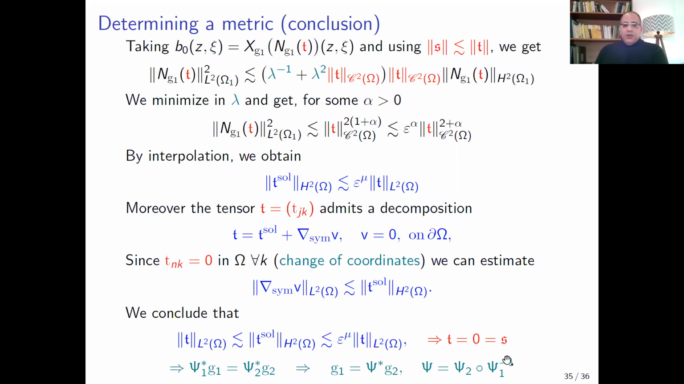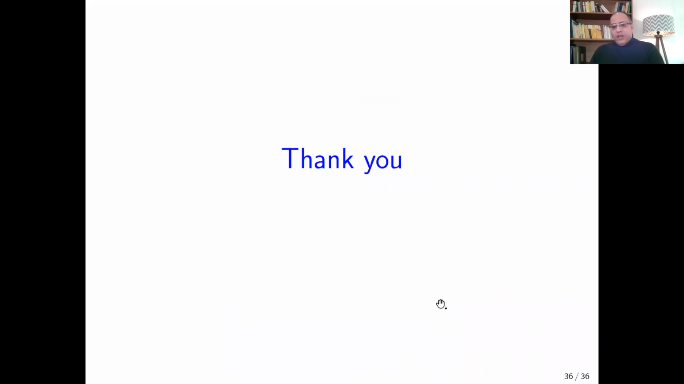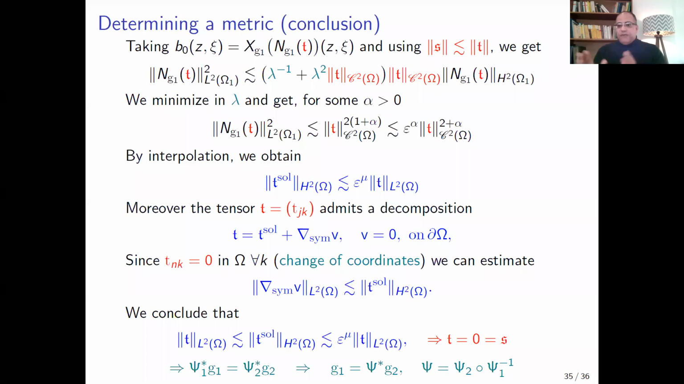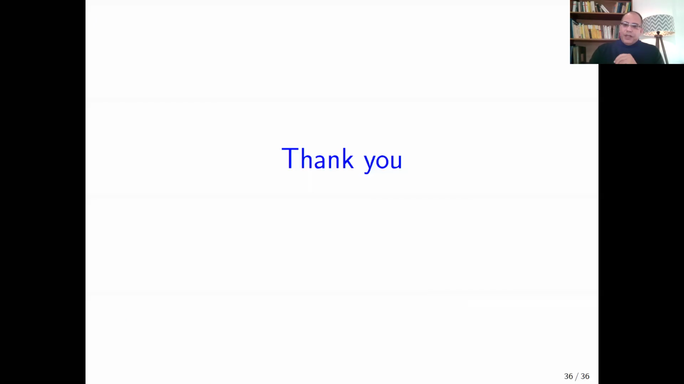Of course, in the change of coordinates, S equals 0 means that the pullback of the metric G1 equals the pullback of the metric G2. Then G1 and G2 are isometric, where psi is given by this expression. Okay, thank you for your attention. Of course, for the stability, we have exactly the same strategy, with logarithmic stability. Thank you very much.